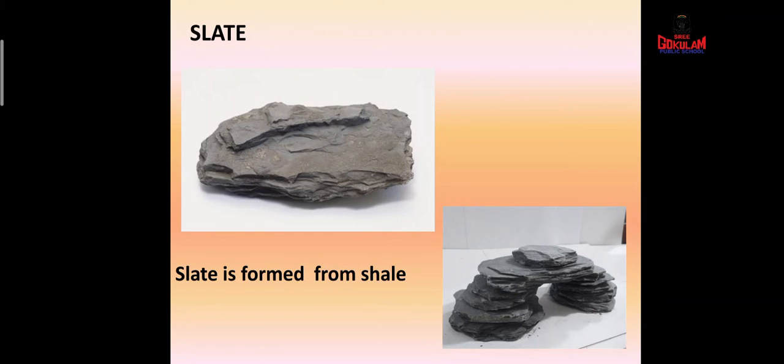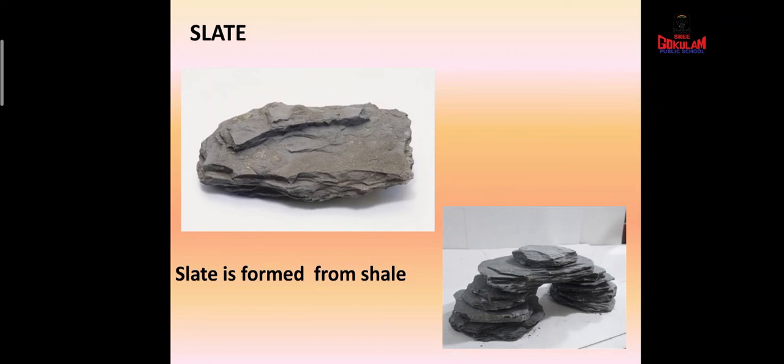And you studied shale is also a type of sedimentary rock. So, slate is formed from shale. And it splits easily into thin sheets. You can see some thin sheets in this picture. So, this slate can be split into thin sheets.